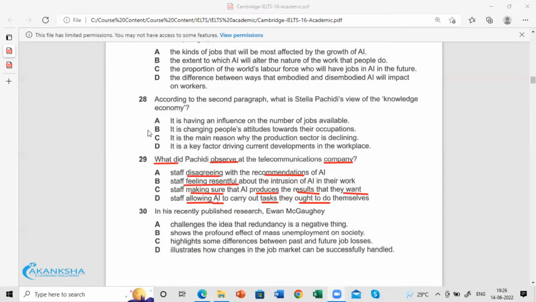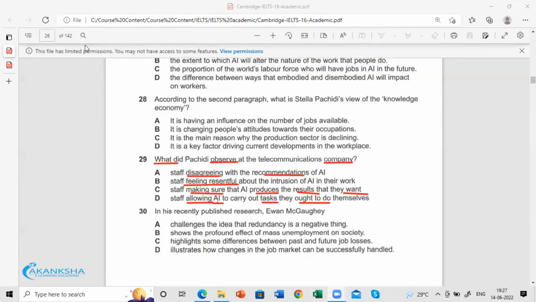So disagreeing with recommendations, feeling resentful, making sure that it produces what they want, and allowing AI to do tasks they ought to do themselves. What did she observe in the company? We need to observe whether the language is positive or negative.